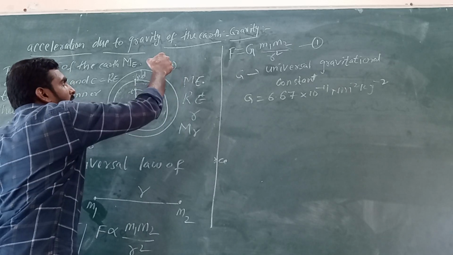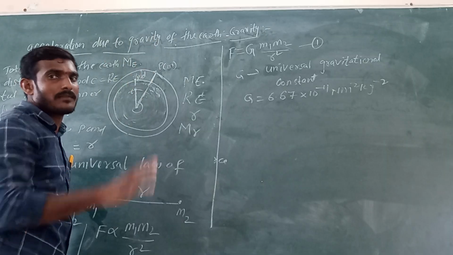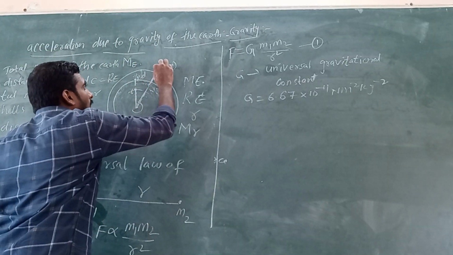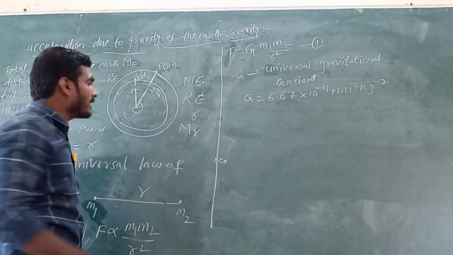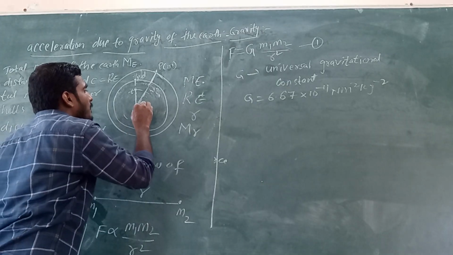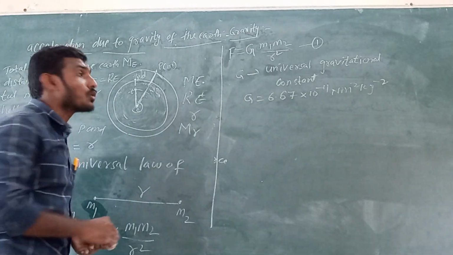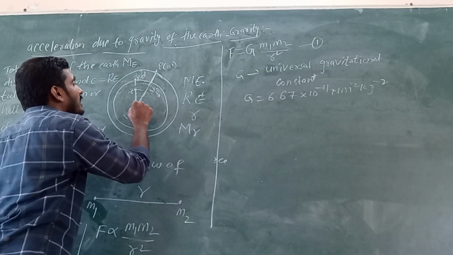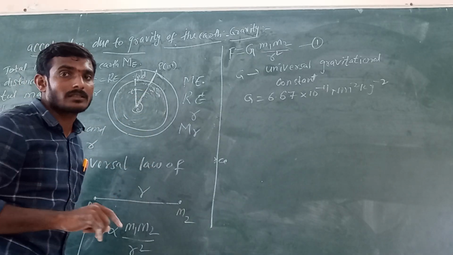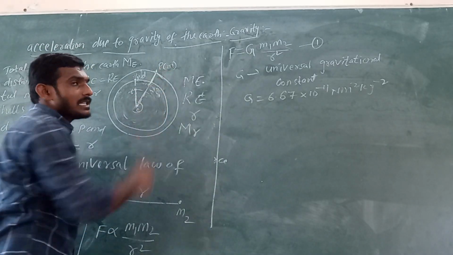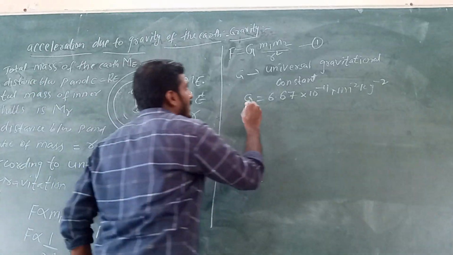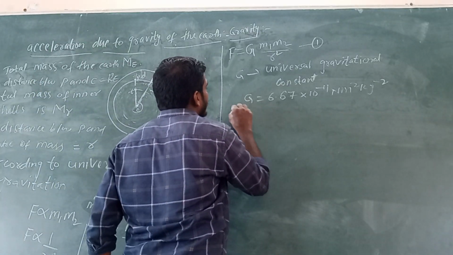What is the first case? The object is considered on the surface of the earth. This point P is one object, and this center of mass is another object. Why? Because the total mass of the earth is concentrated at the center of the earth.